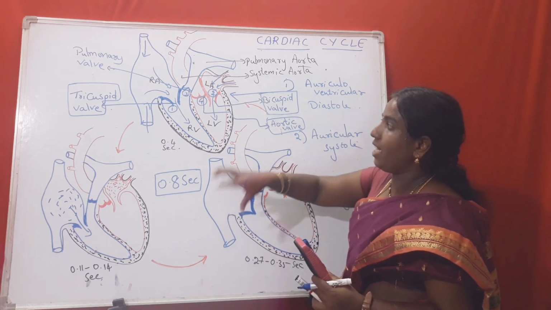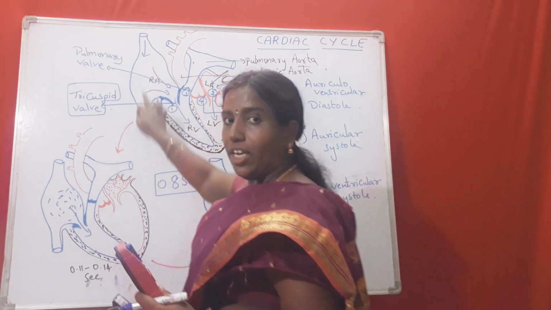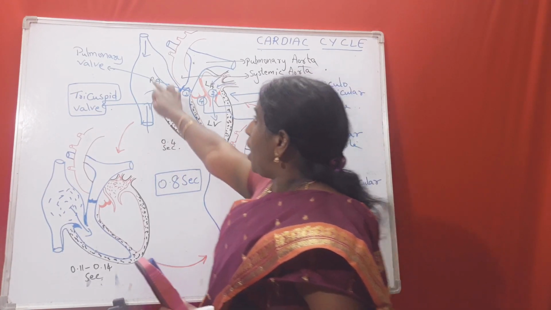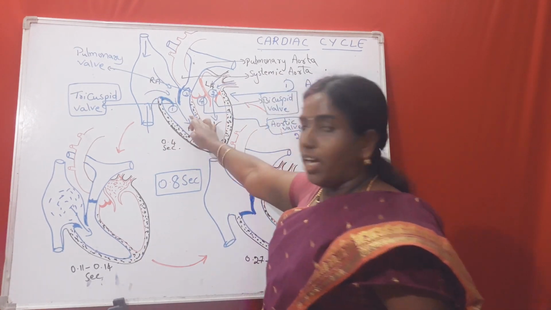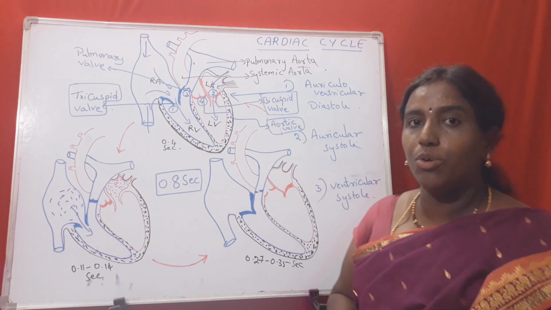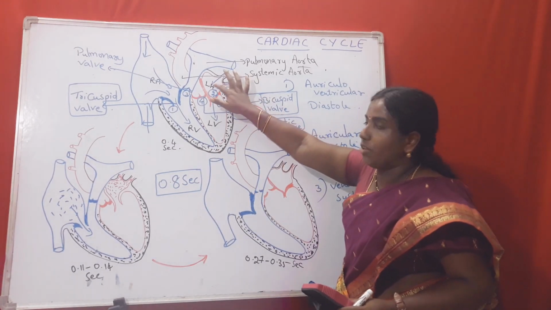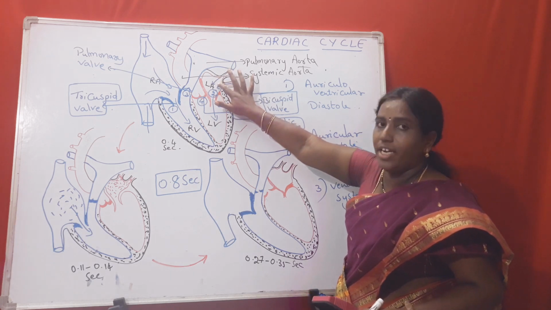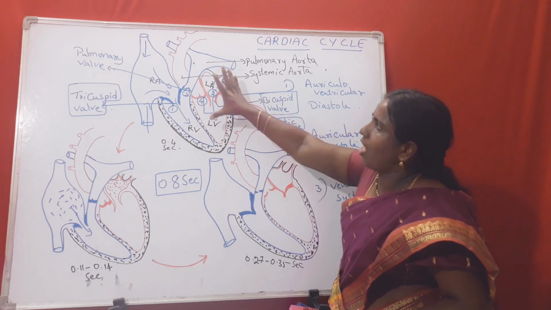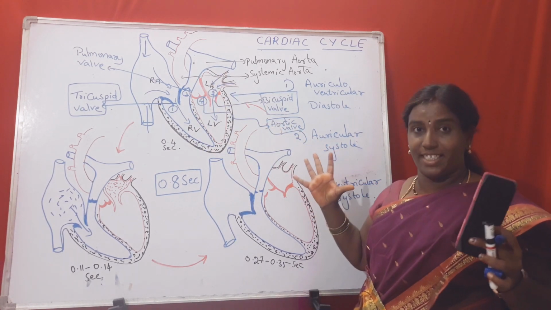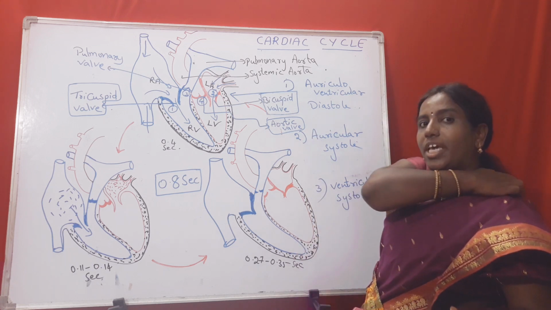So automatically you see the superior vena cava, inferior vena cava are pumping the blood to right auricle. From the right auricle, blood is coming into right ventricle, right? Whereas here you could see from the left auricle, the blood is coming to the left ventricle. So all 4 chambers are in relaxed state, means the blood is entering into the heart.